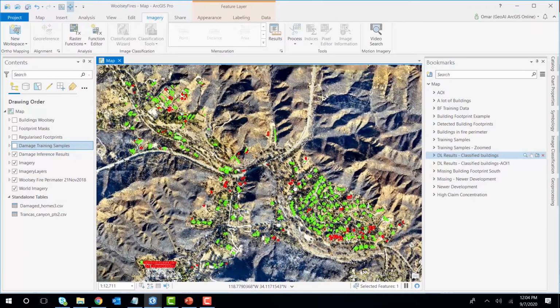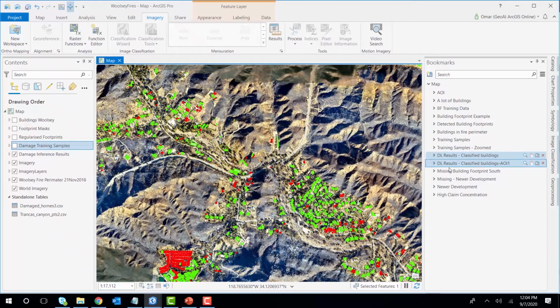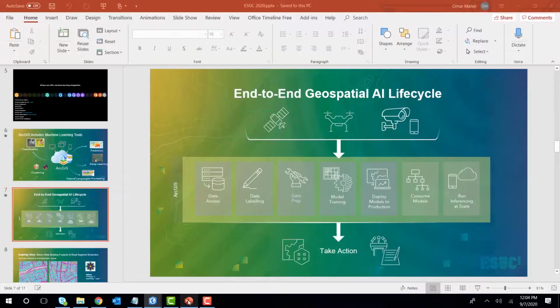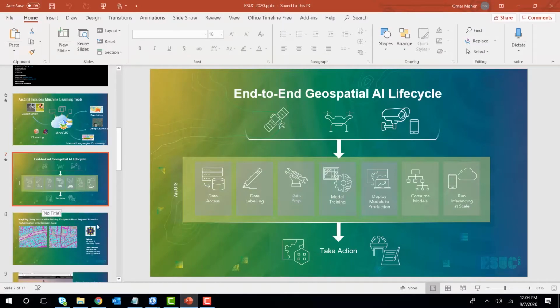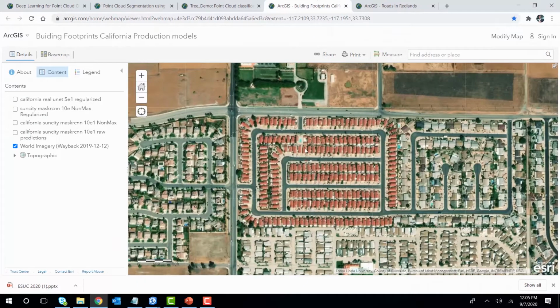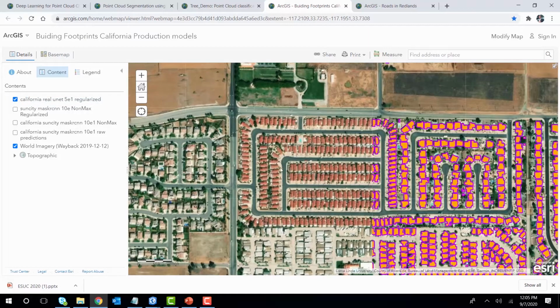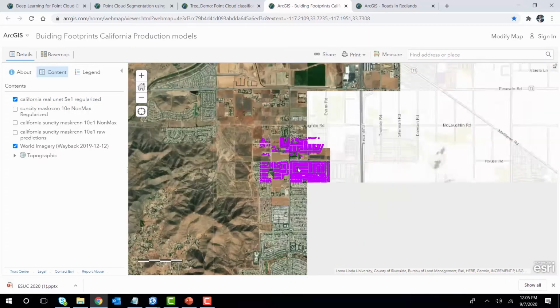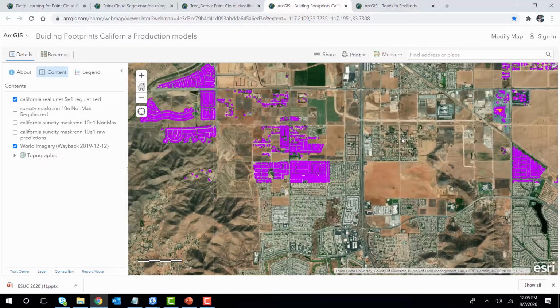Now, with that said, I want to shift gears to another demo. But before this, I want to reflect on something. This kind of work could be used with a lot of other features. You can use this methodology to extract the building footprints from massive areas. This is the result of extracting the building footprints from Redlands, California. We have done it across big areas.